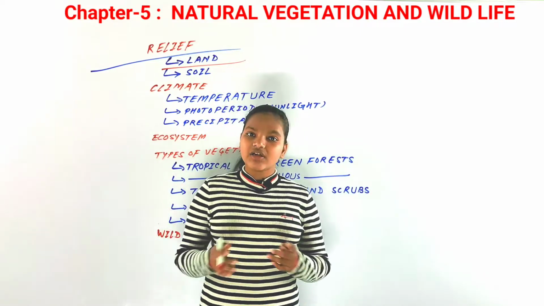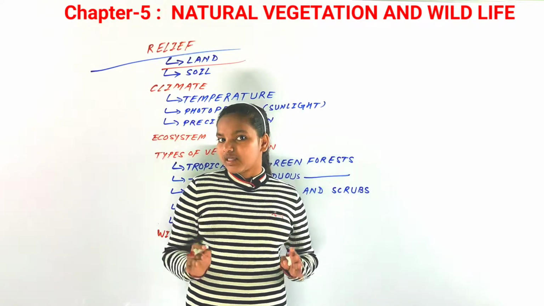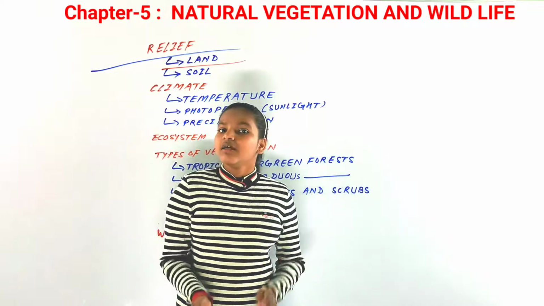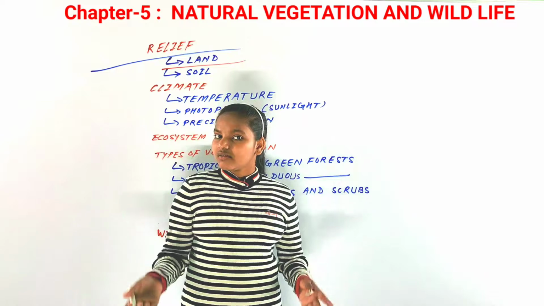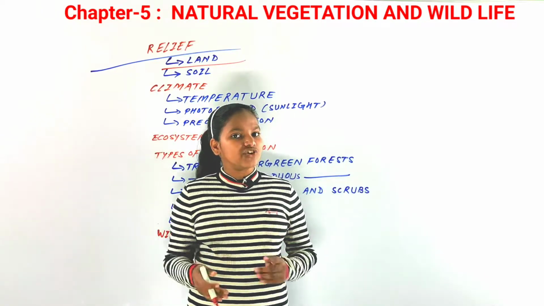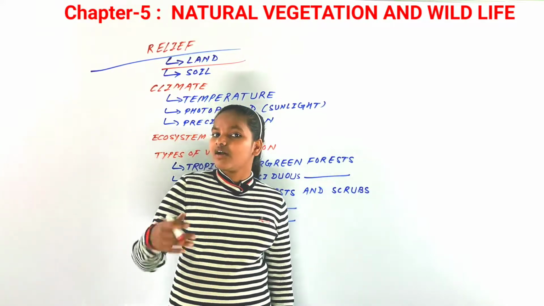It's very obvious. Can the vegetation of the Himalayas be the same as of Uttar Pradesh or any northern plains of our country? No, it can't be, because in plain areas there is more natural vegetation compared to that of mountain areas or plateaus. So you could say that land affects natural vegetation the most.